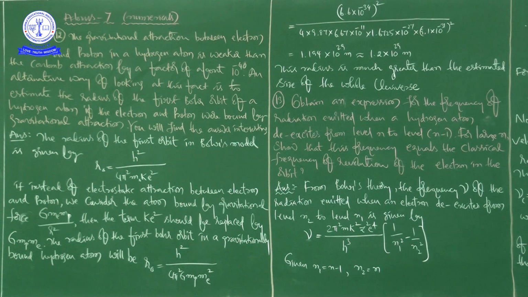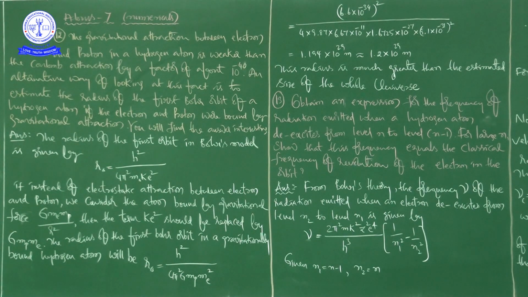See here, the first problem: the gravitational attraction between electron and proton in a hydrogen atom is weaker than the Coulomb attraction by a factor of about 10 to the power of minus 40.